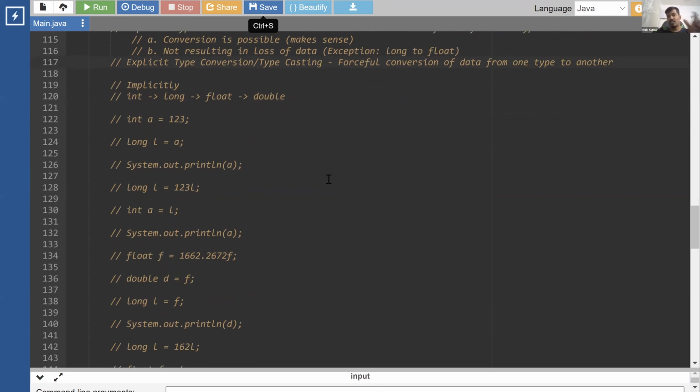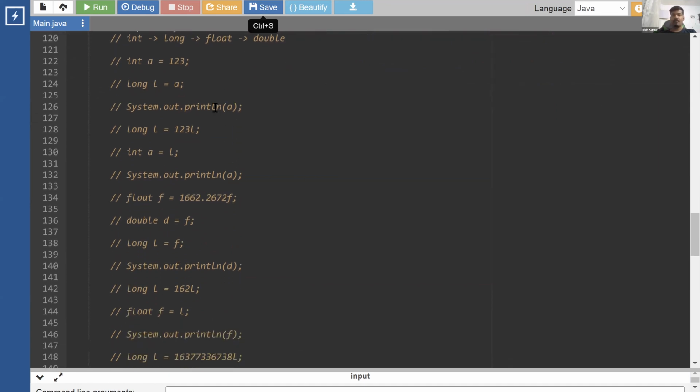We cannot typecast a string to integer, or string to long, or string to double. These cannot be done because it does not make any sense, right? Okay. So then we saw how we can convert an integer to long. This is implicit conversion, no changes, right?